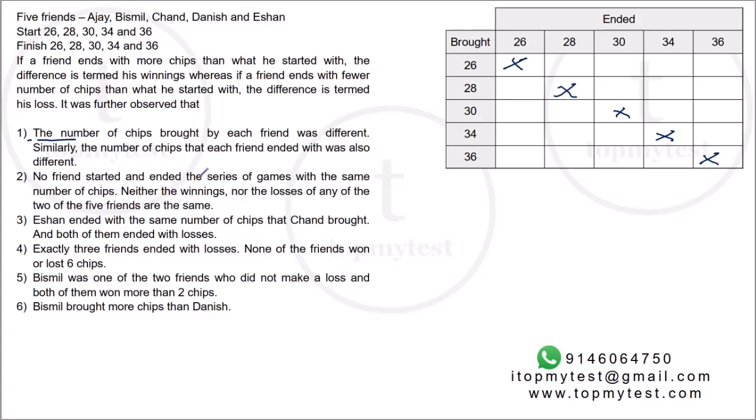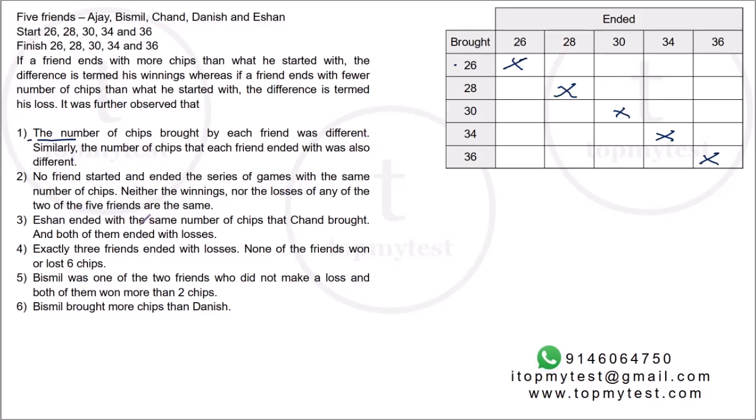Further, it is known that neither the winnings nor the losses of any two of the five friends were the same. So if you brought 26 and ended up with 28, you win 2 chips, and nobody else can end up with 2 chips extra. So 28 cannot finish with 30, 34 cannot finish with 36, but 30 can finish with 34. The same is the case with losses: even the losses cannot be the same. This is something we will take care of as we go through.